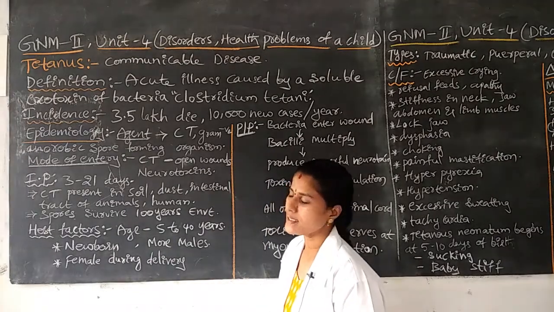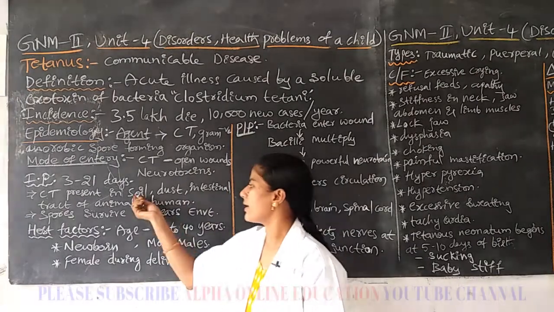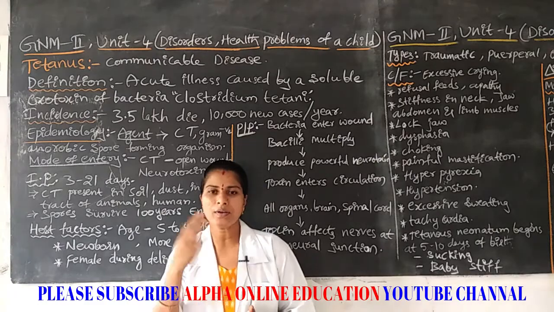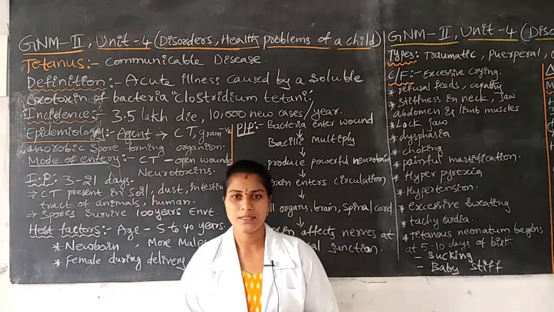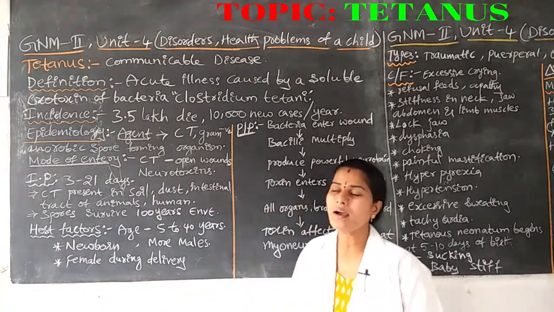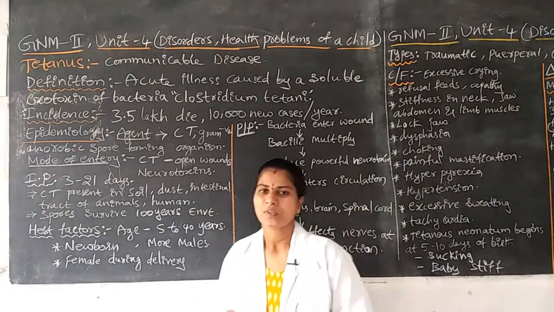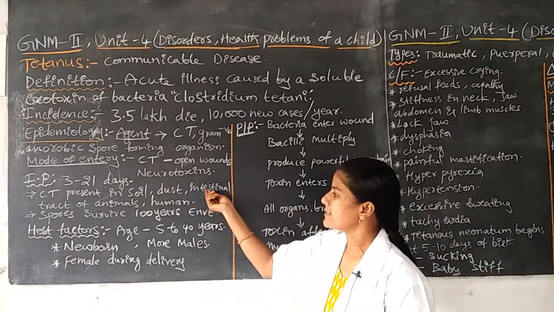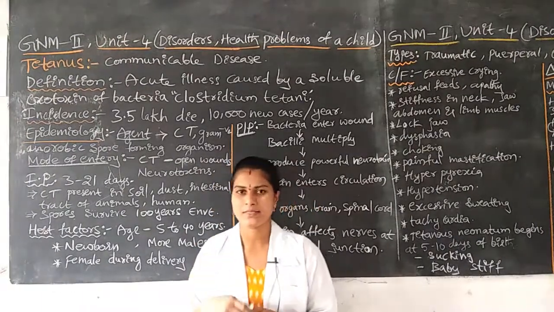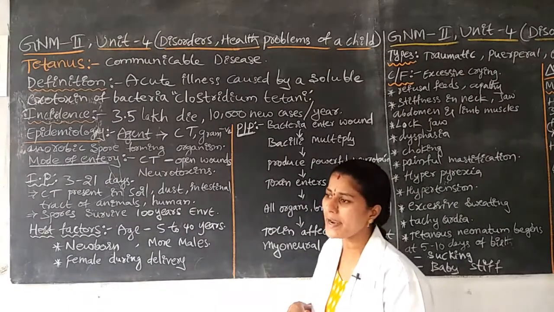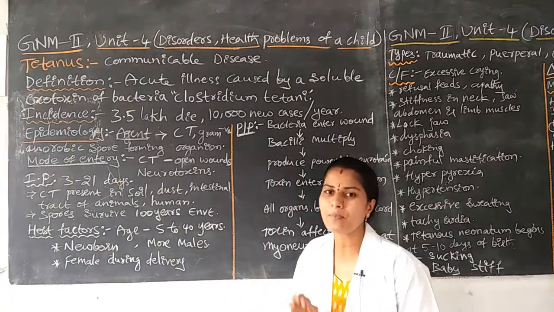In the environment, the Clostridium tetani bacteria are mainly present in the soil, all over the soil, and they stay alive there. They are also present in dust. Next, in the intestinal tract of human beings and animals, which is a favorable place for the bacteria.